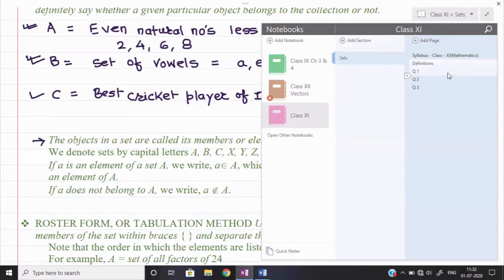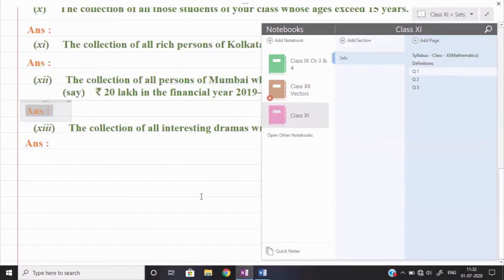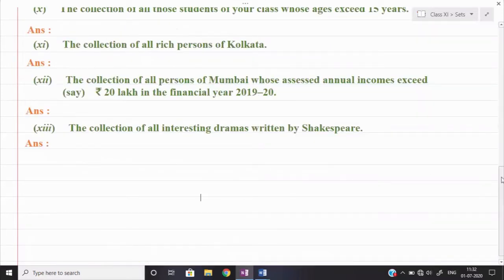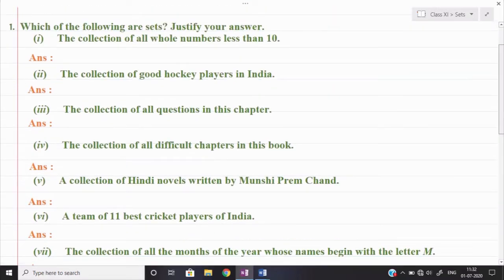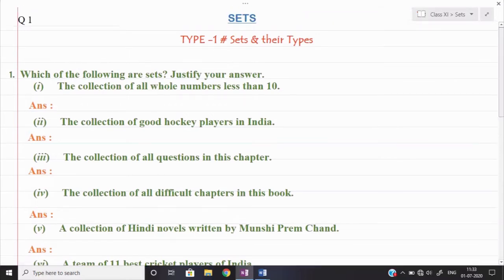What is a set and how are the questions based on that? Let us see the first question given over here. Here I have tried to cover all the relevant questions of your textbook. However, it is also advised that you see the NCERT textbook and check whether we have covered all questions of this kind or not. See what they are asking in the first question. Which of the following are sets? Justify your answer. So I will show you some sample answers over here.